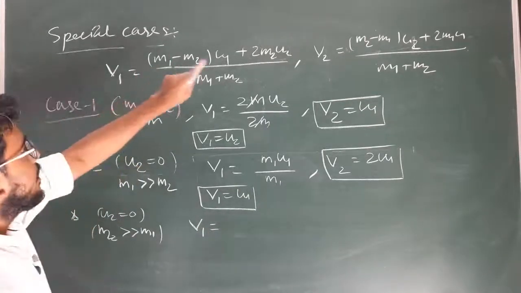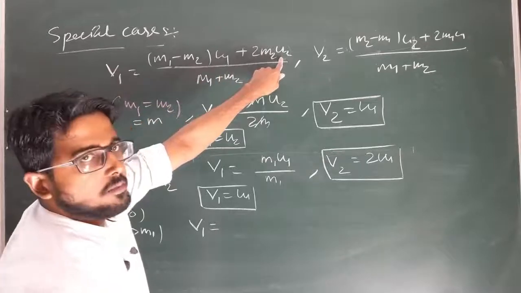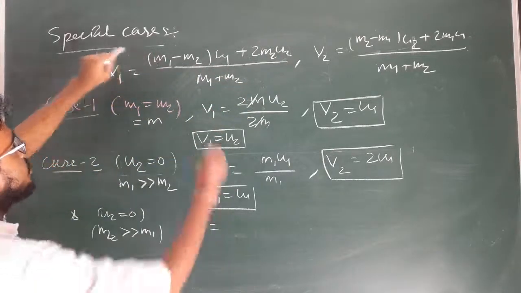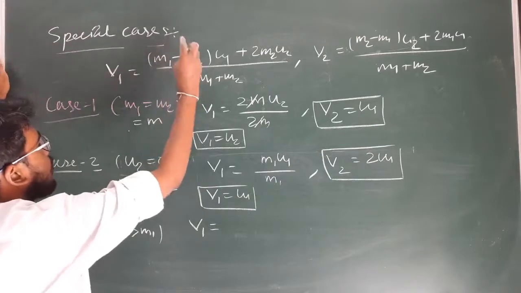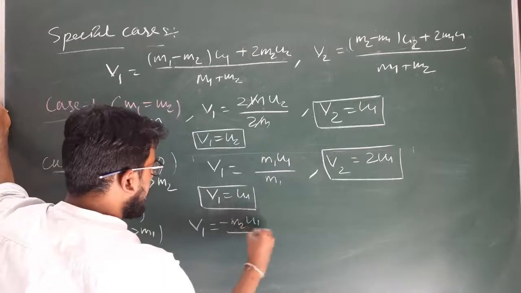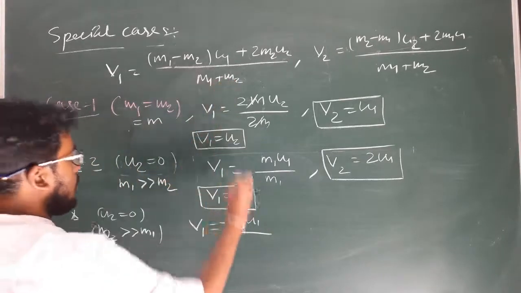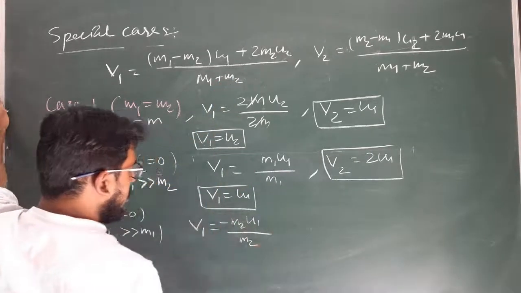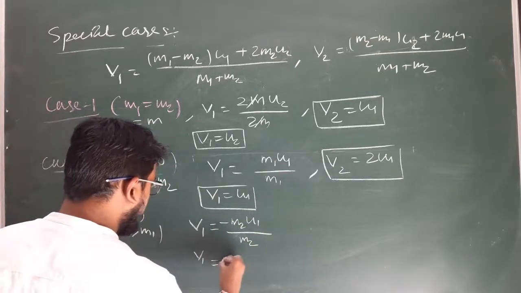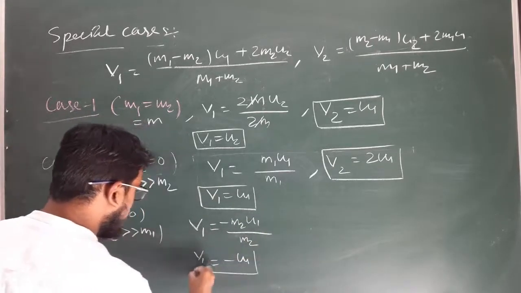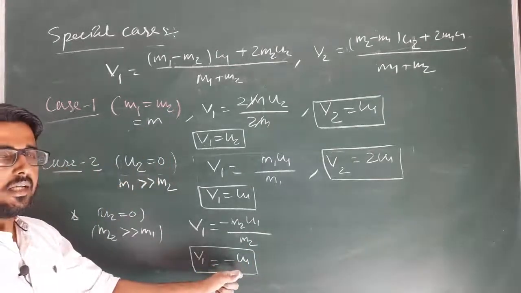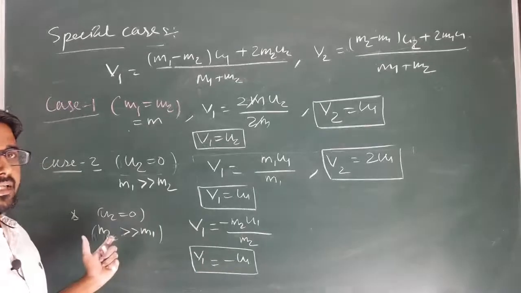As u2 is 0, this term will become 0, and as m2 is very large in comparison to m1, in this case I can neglect m1 in comparison to m2, so it will be minus m2 u1 divided by, neglecting m1, m2, so m2 will get cancelled. We have v1 equal to how much? Minus of u1. That means the first body will start moving with the same velocity but in the opposite direction.